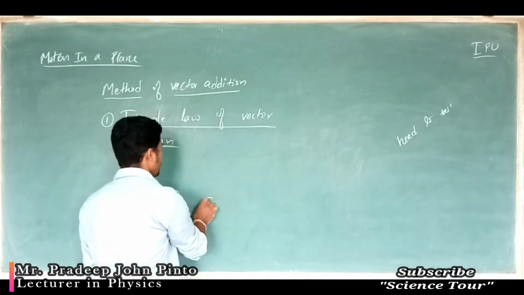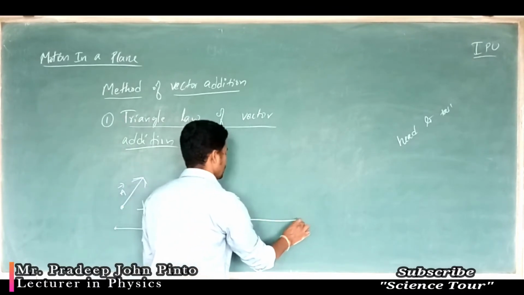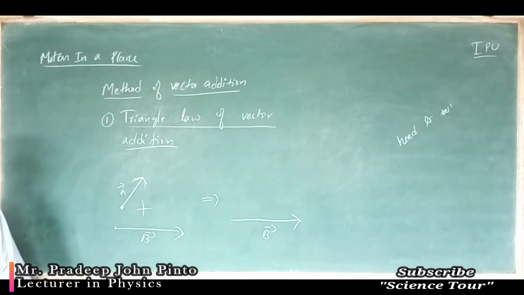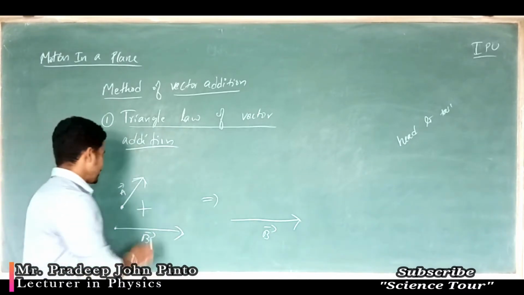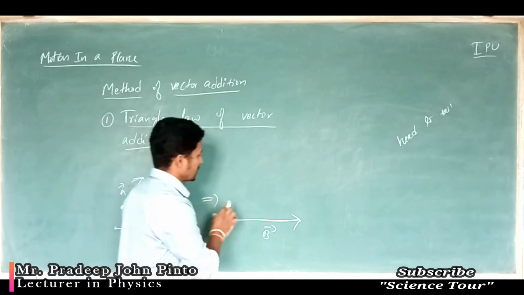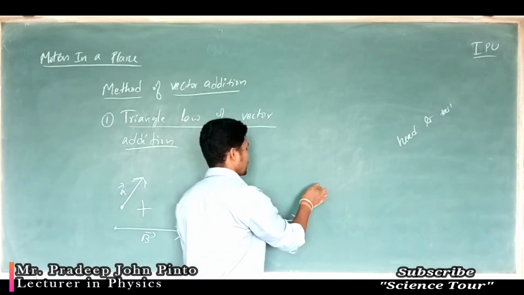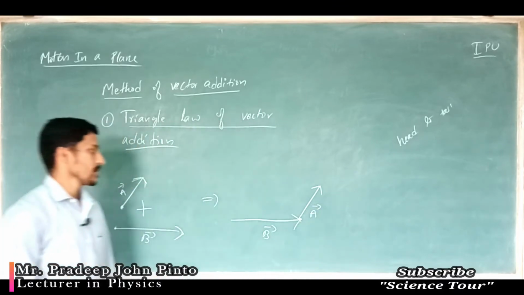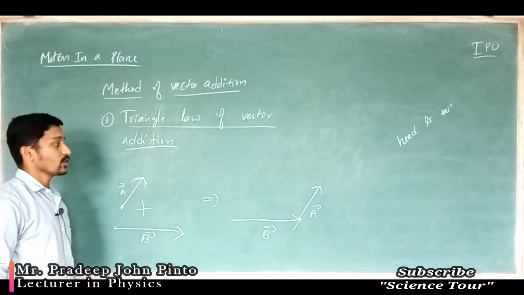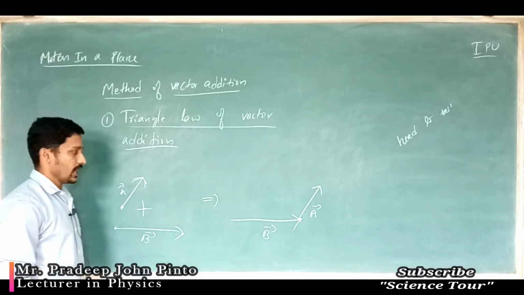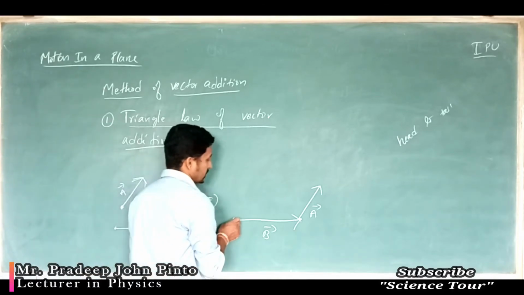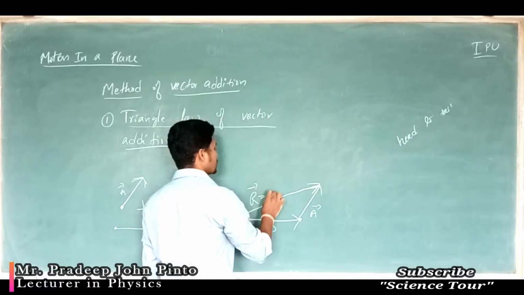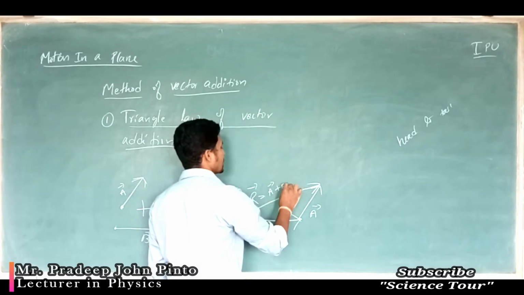So what happens? You have kept the B vector in the same way. Now you are going to shift the tail of that and write it down here, that is A. So what is the total addition? The total we can write as the resultant vector, which is equal to A plus B.